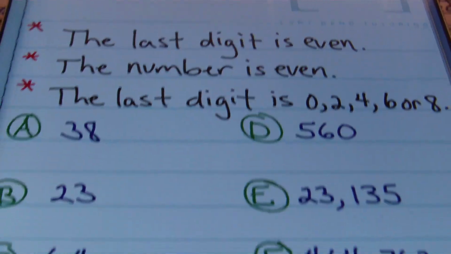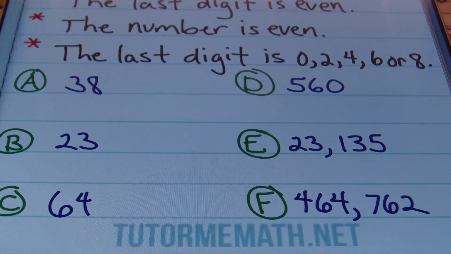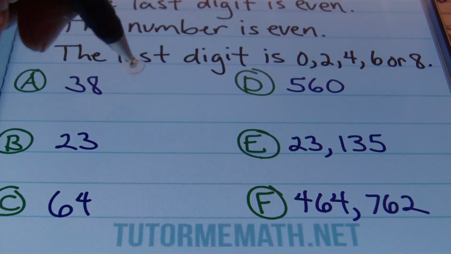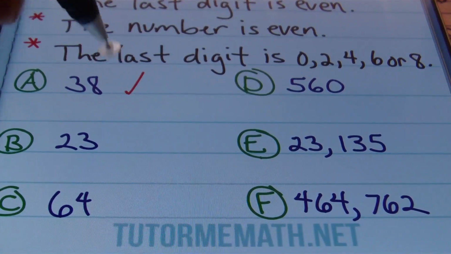So let's look at some examples. If I have 38, well, 38 has 3 in the tens digit and 8 in the ones digit. That last digit, looking at the number to the right, is 8. Yes, 38 is divisible by 2. Absolutely. I have a check mark right here.